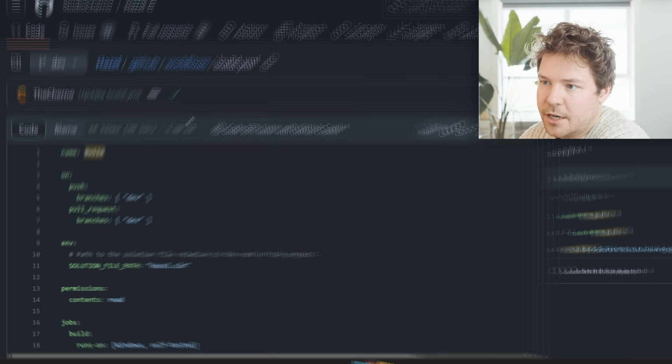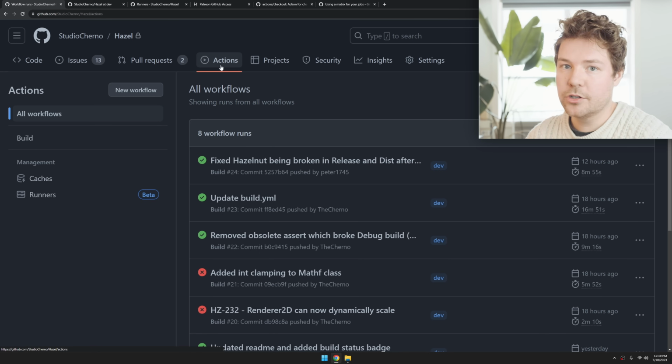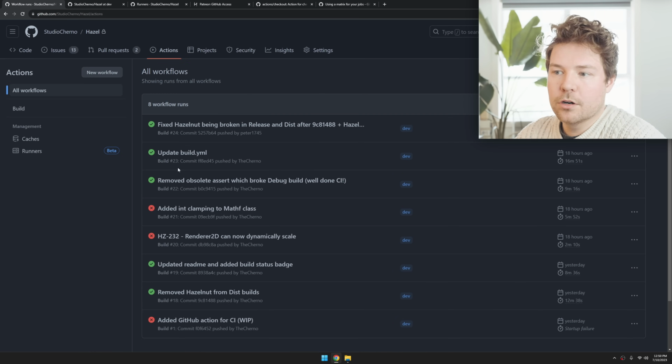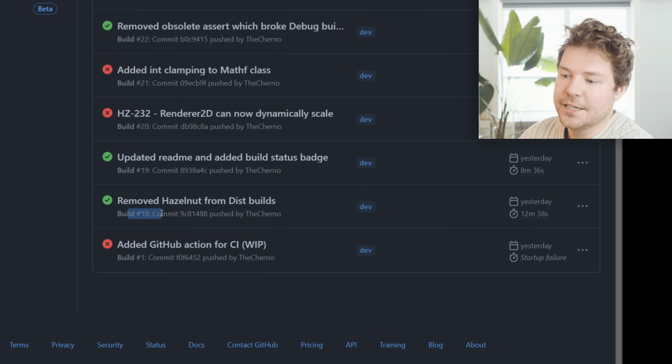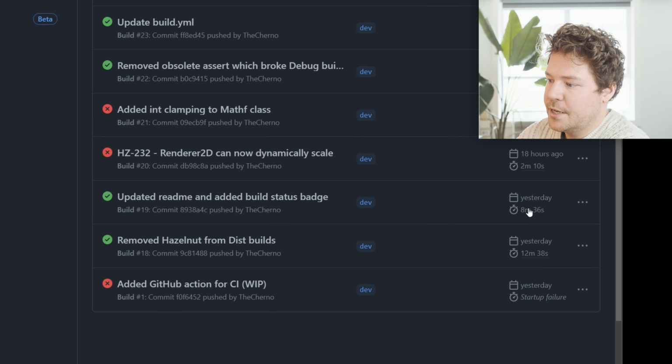And so the way this works is when someone pushes to the dev branch, it will automatically start one of these workflow runs. So you can see, for example, this was me yesterday, trying to work this out. This was the first build. I deleted the ones between 1 and 18. That's how many attempts it took me to actually get this running. And then you can see it's going to run all of this, and that's how long it took.